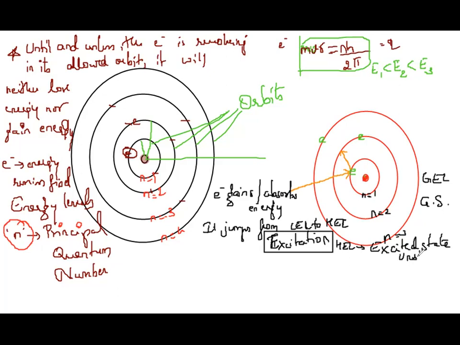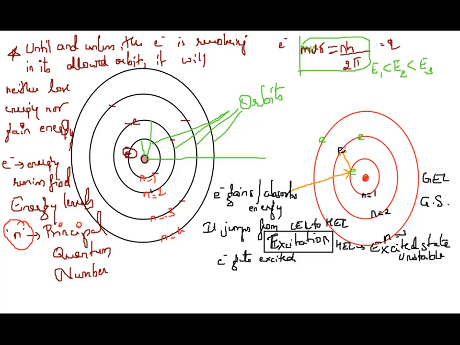And the excited state will always be unstable for the electron, because the electron should have its particular amount of energy, but it is gaining energy and jumping to this state. So for that electron, the excess energy becomes more. Therefore it becomes unstable. And nothing in this universe tries to remain unstable. Everything tries to attain stability. So what does that electron do? It has jumped here by acquiring energy, so it has become an excited electron. The electron gets excited and comes into the excited state.